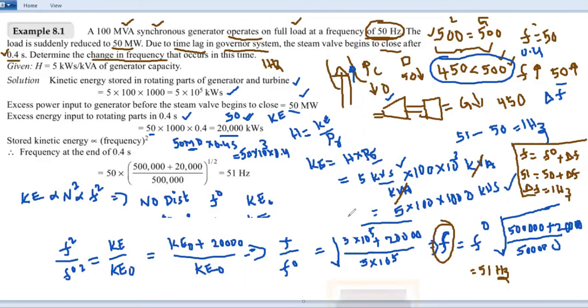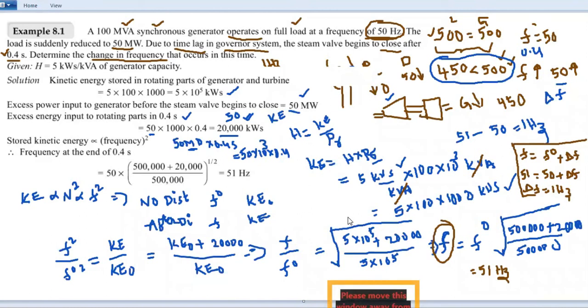So this is what happens when the load is increased or decreased on the system. This is the condition where load is suddenly reduced, and how it affects the frequency of the system. So that has been calculated here.